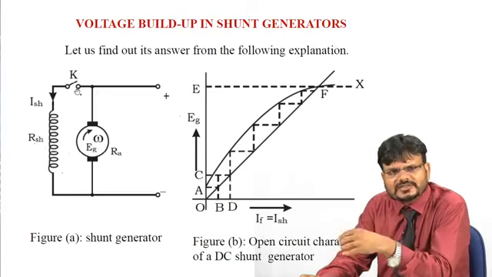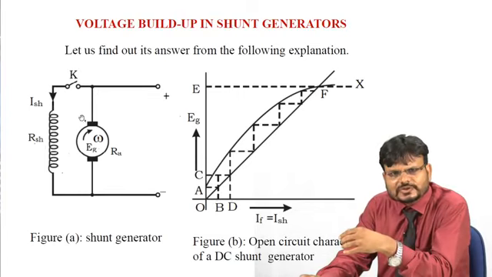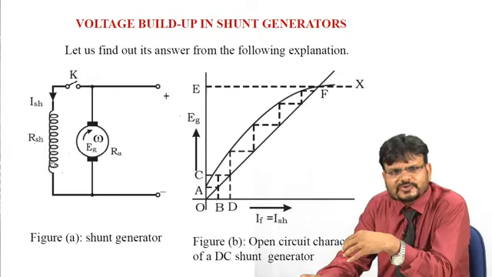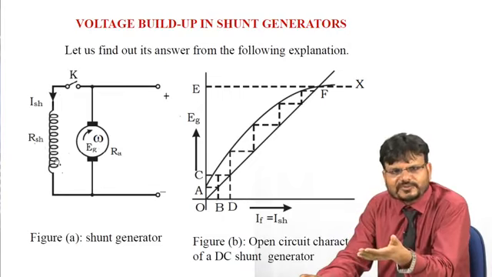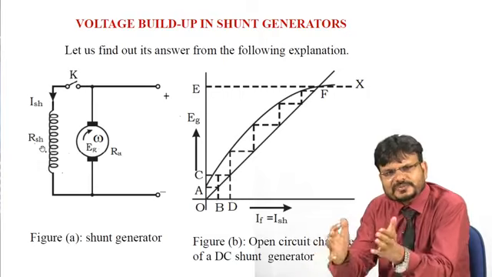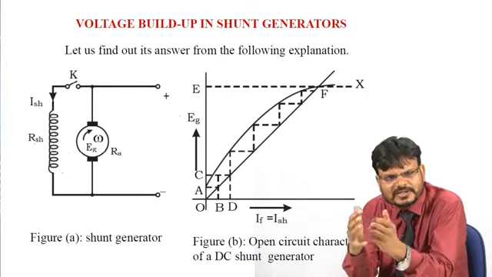Now just connect this switch K. Due to the residual magnetism, some current OB is there, so the current OB will start to flow through the field winding Ish. Now because current has started to flow in the field winding, of course it will generate some field flux. So this field flux plus residual magnetism will be added.